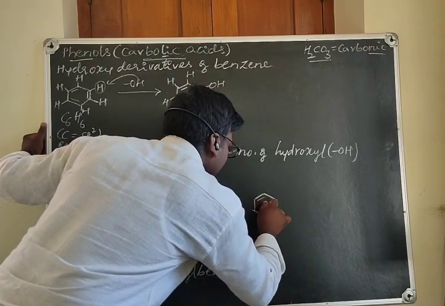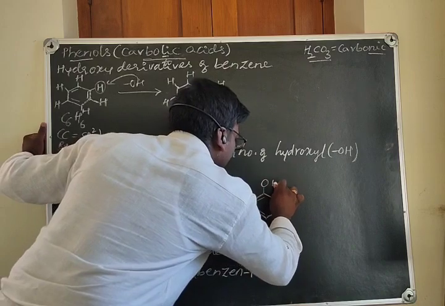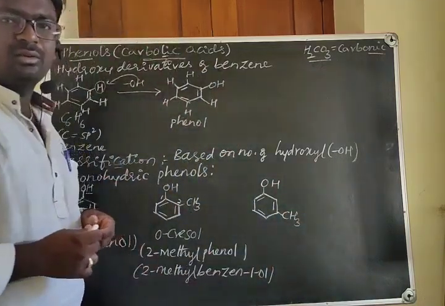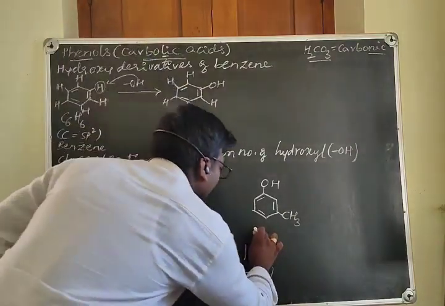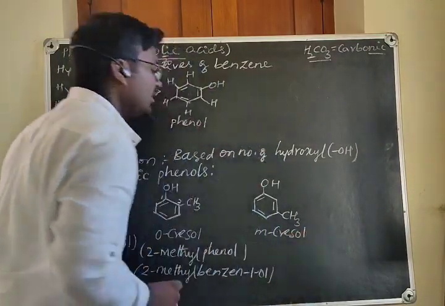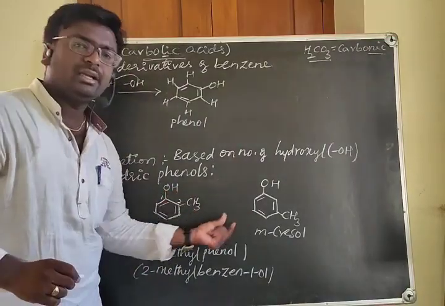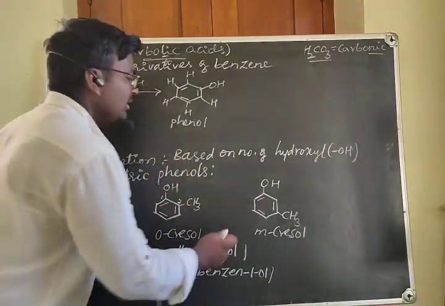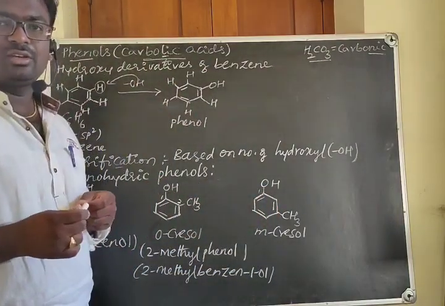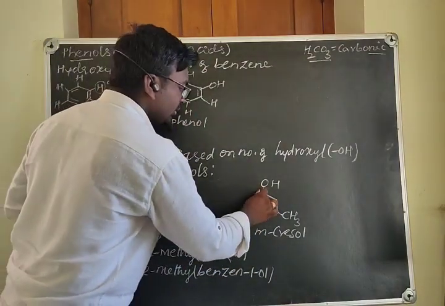Let's consider another compound, the metacresol. The position is not adjacent. Its common name is metacresol, and for the IUPAC name you have to give the position. The carbon containing the major functional group takes position 1.